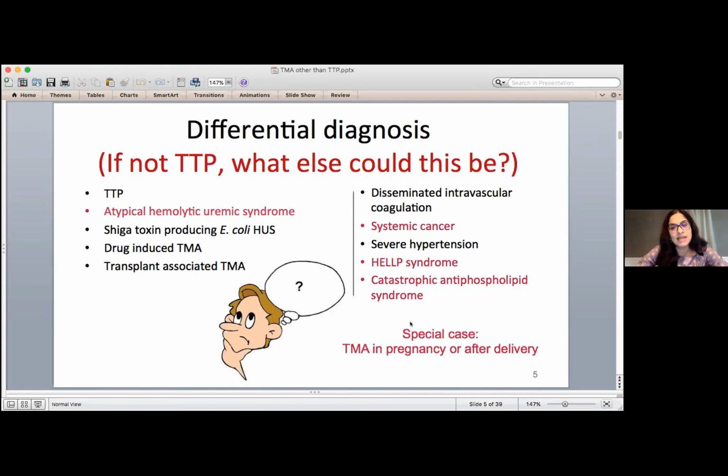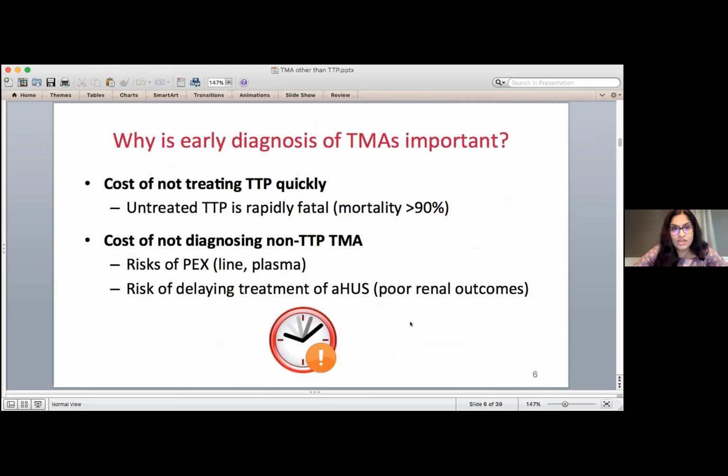And this TMA in pregnancy really is a special case, whether it occurs during pregnancy or after delivery, because this is a very high risk situation for both mom and baby, and it's very time sensitive. So why is early diagnosis of TMAs, whether it's TTP or something else, important? The reason is that if we don't recognize TTP and treat it quickly, it can be rapidly fatal, and over 90% of untreated patients will die.